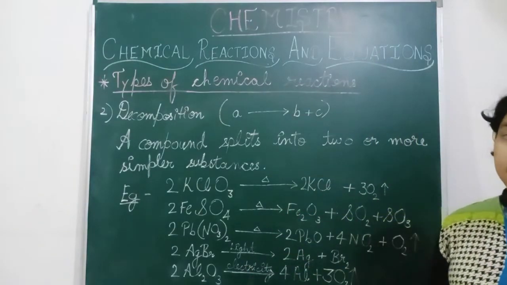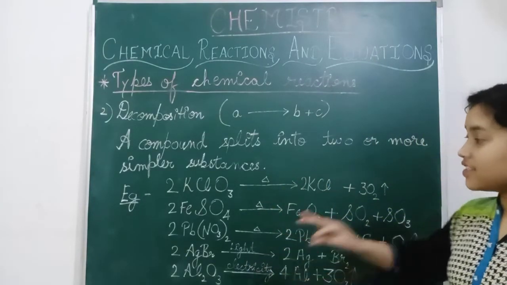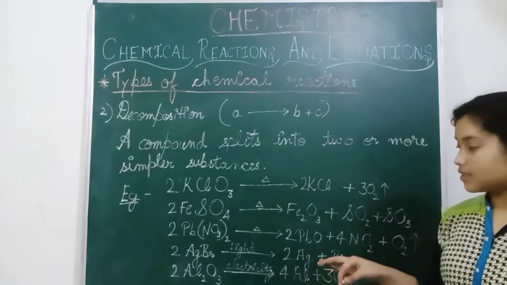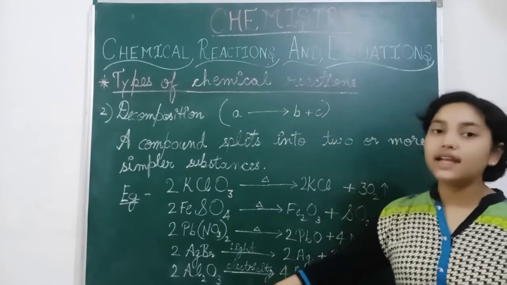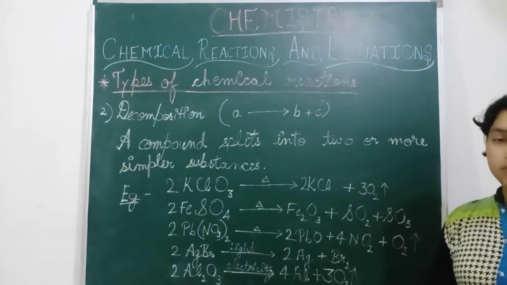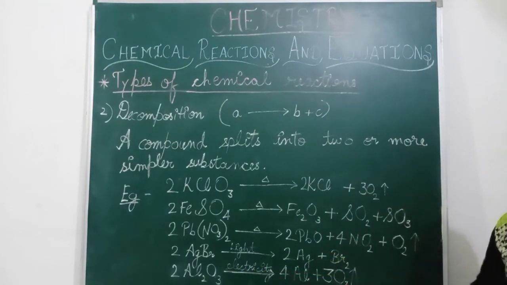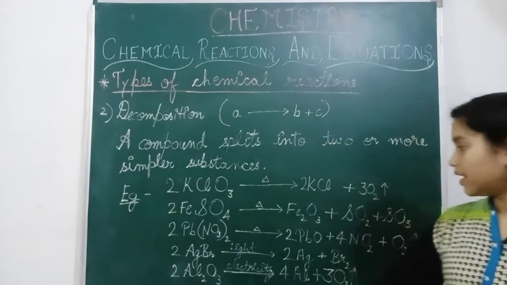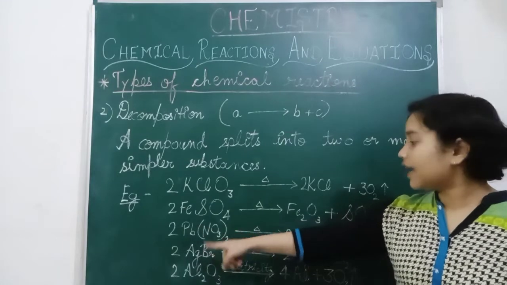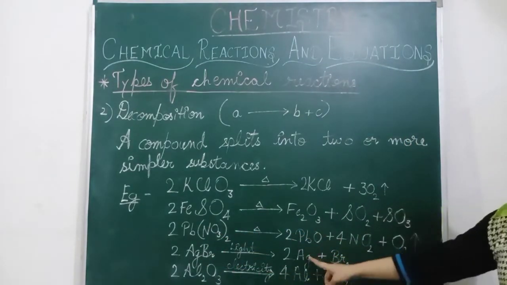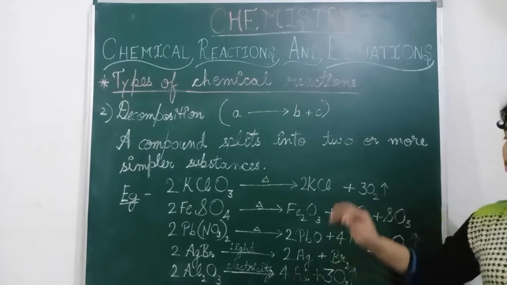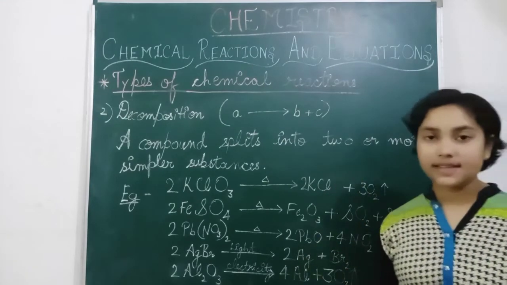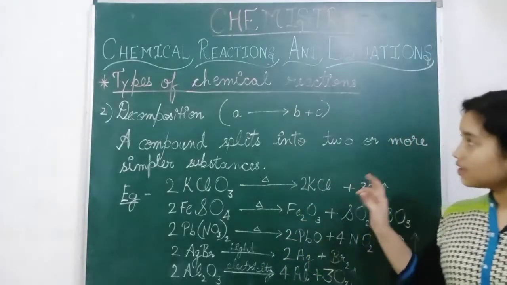So both are gases. Change of state also takes place because aluminium oxide is solid here, and oxygen is the gas here. Change in color will also take place in this reaction. Lead nitrate is colorless, but lead oxide or lead monoxide is yellow in color. So you can observe various characteristics of these chemical reactions.